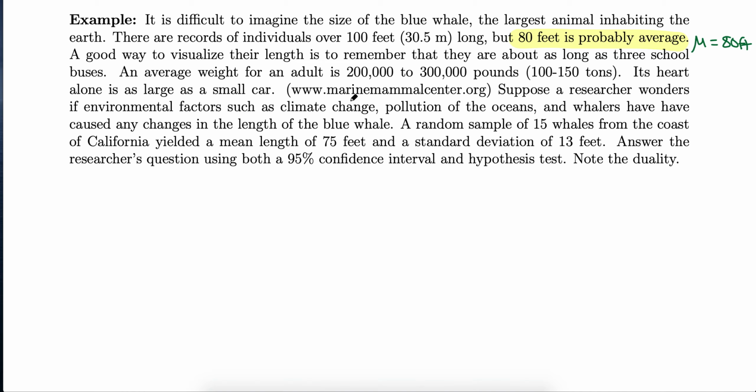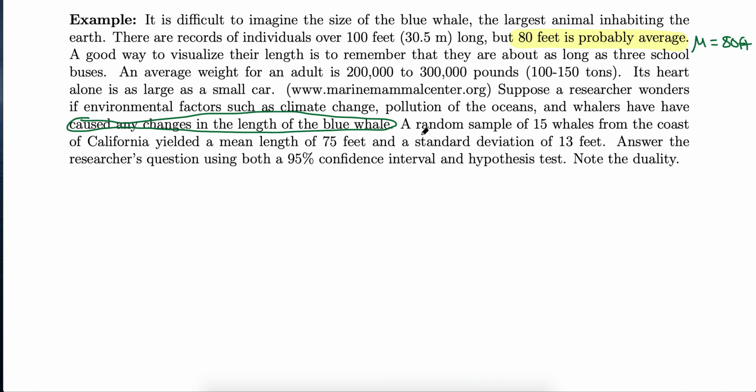And here's our real question though. It says researchers are wondering if environmental factors like climate change, pollution of the oceans, whaling, any of that has caused changes in the length of the blue whale. So there's our research question. It doesn't say making it shorter or making it longer, just has it changed?